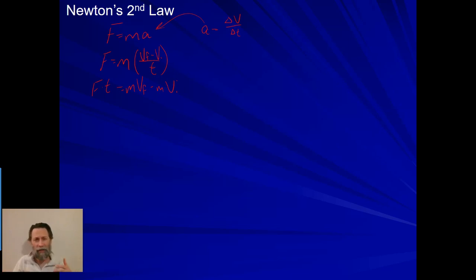Why? Because there's a lot greater chance that you can change her motion than that you're going to change the semi's motion. So the velocity isn't the only part that deals with the motion. There's also the amount of mass that is affecting it. And so that really is what this right side of the equation is.